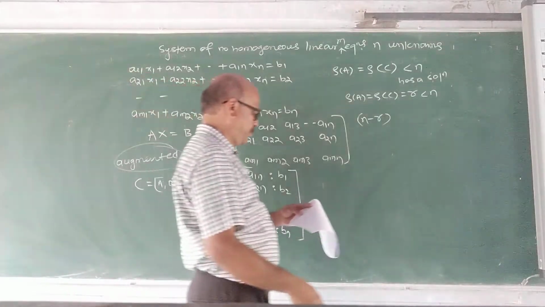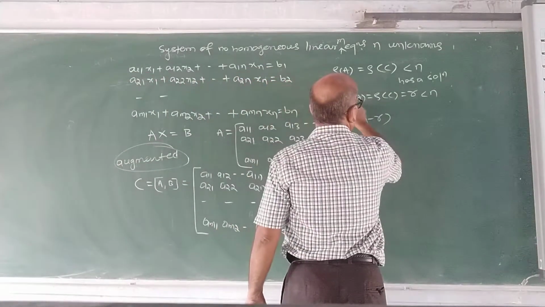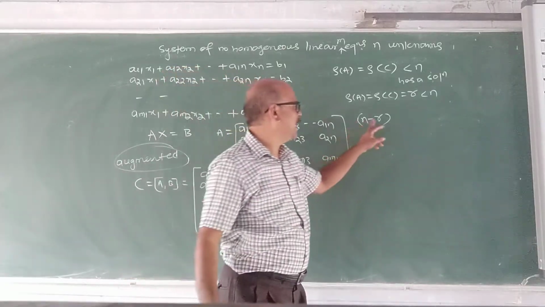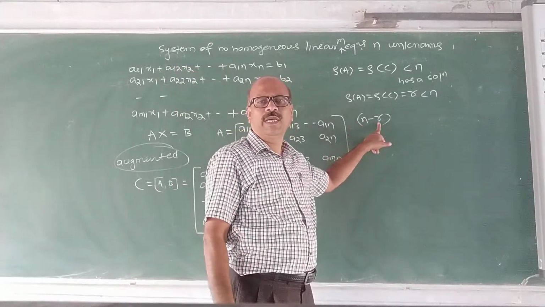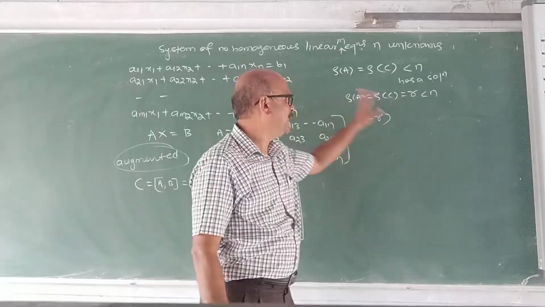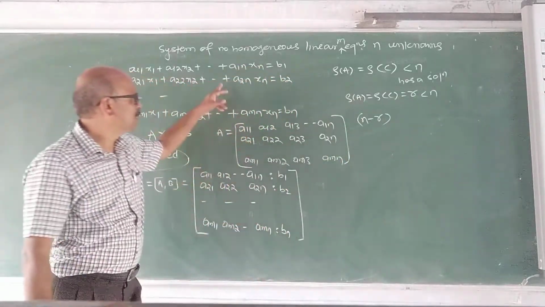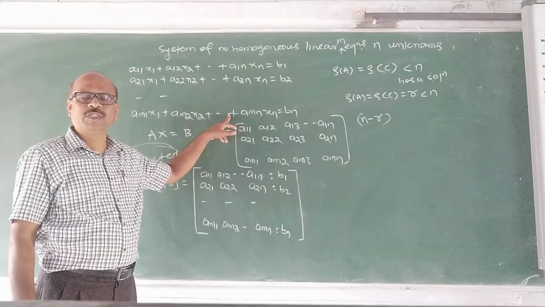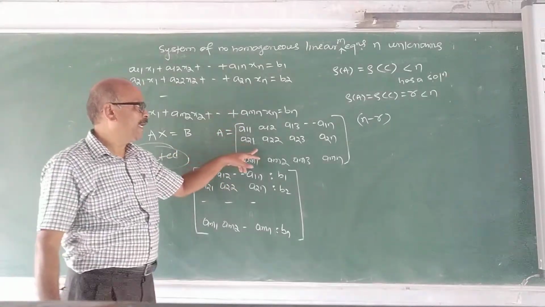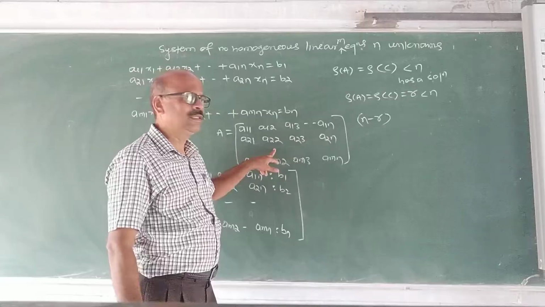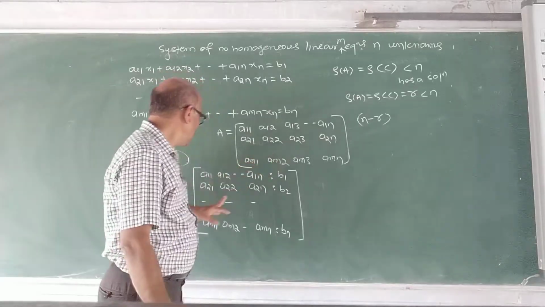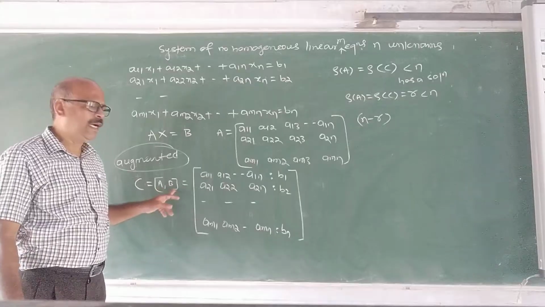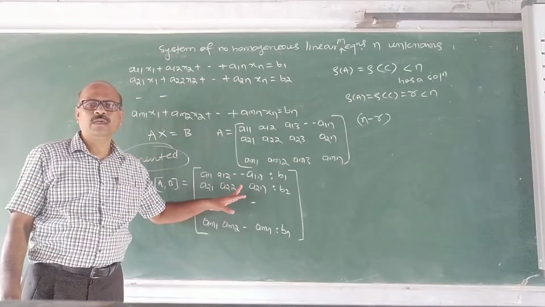The number of solutions will be infinite and N minus R independent solutions will be there. To summarize, this is a system of non-homogeneous linear equations with m equations, n unknowns. We write A as the coefficient matrix like this, the matrix formed by the coefficients, and this C is called the augmented matrix. It consists of A, and also B.